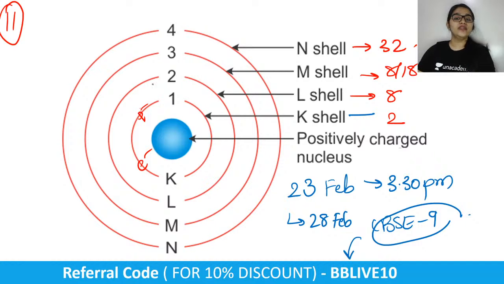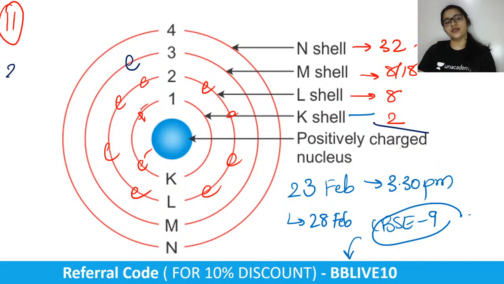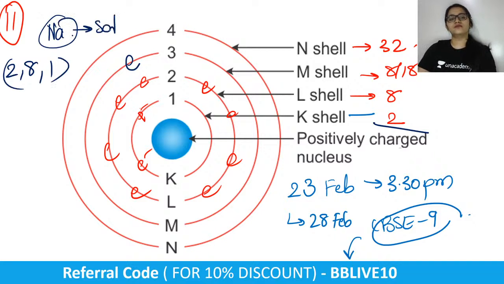So how many can go into the L shell? Only 8 electrons can go. So 8 electrons go into the L shell. So how many electrons am I remaining with? Only 1. So 1 electron goes into the M shell, right? So when you distribute the electrons in all the shells, depending upon their capacity, you get electronic configurations. That is 2, 8, 1 for sodium. Understood?